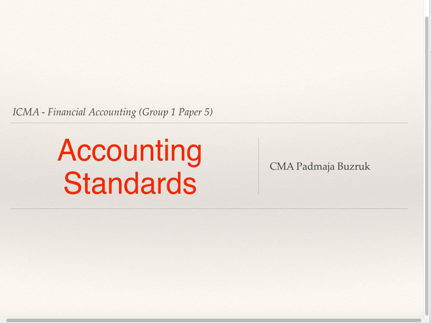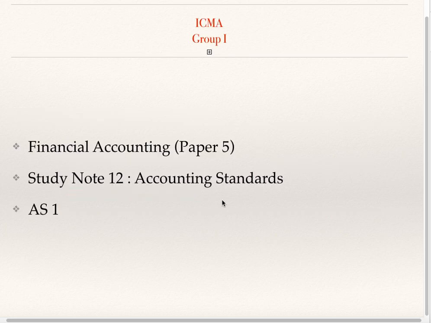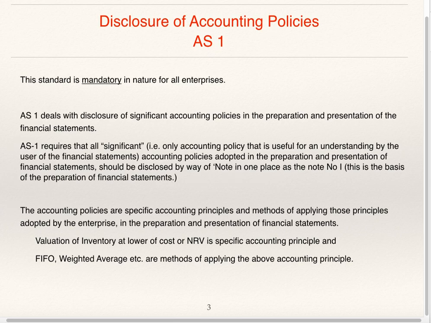I will discuss accounting standards. Go to study note number 12, accounting standards. I will discuss AS1. AS1 is disclosure of accounting policies. This standard is mandatory in nature for all enterprises. This is compulsory for all enterprises.